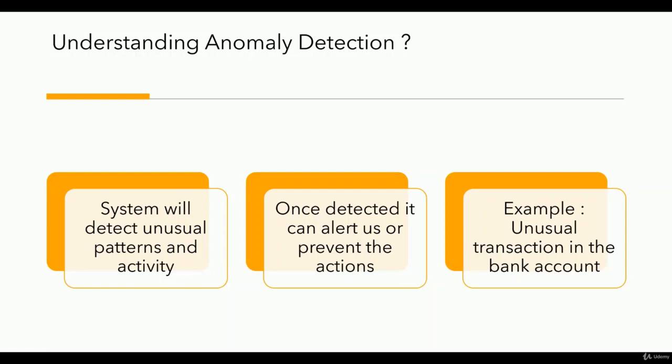Again, that is an unusual transaction because the debit card or credit card from my account has not been used, but on a certain day a lot of money was deducted. That can be easily detected, and the officials of the bank can be alerted by using anomaly detection technology.